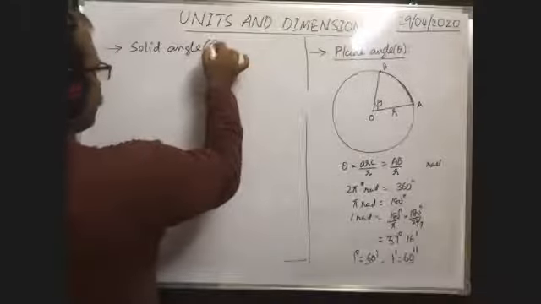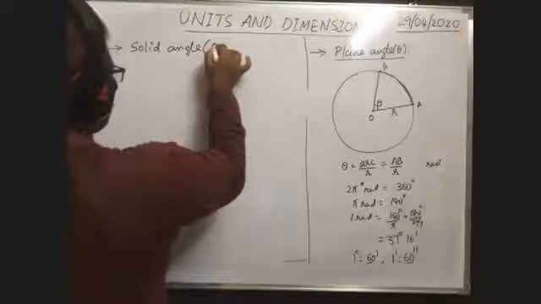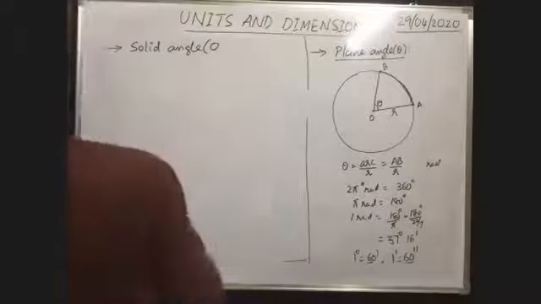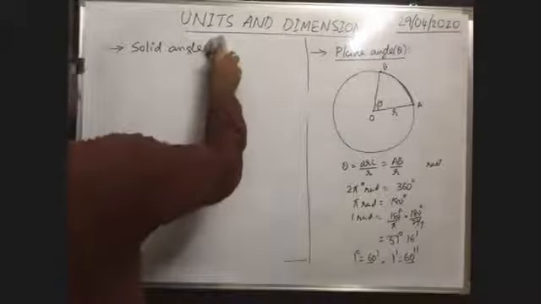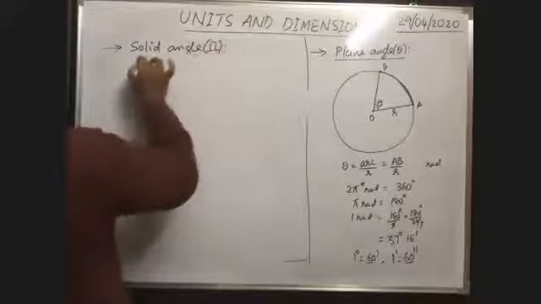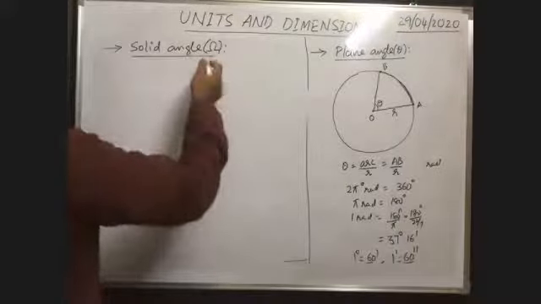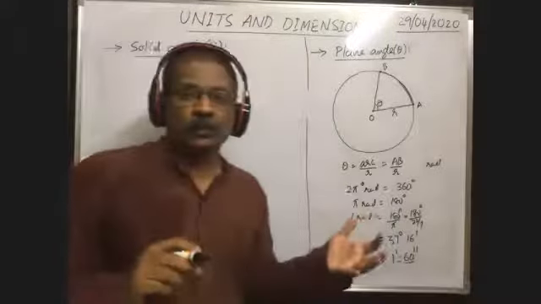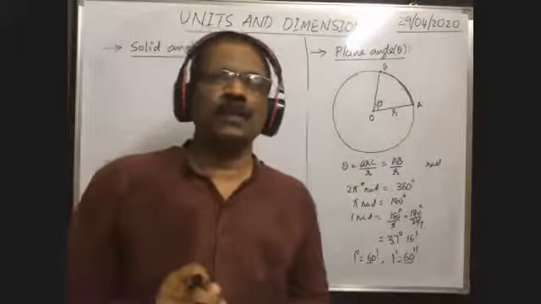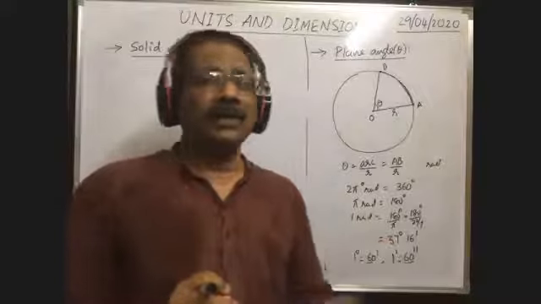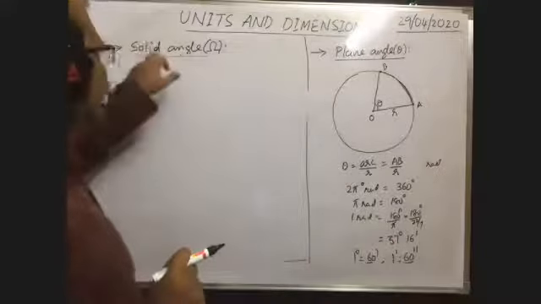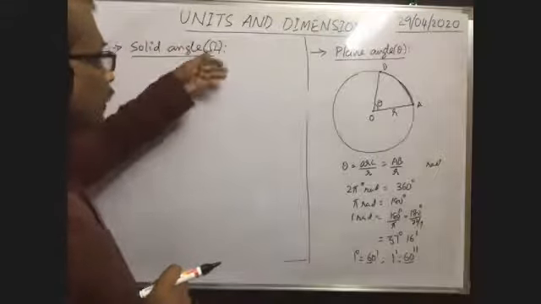Solid angle is represented with the omega symbol. Of course, it is also the symbol of ohm, which we use to measure resistance. But here it is not the ohm symbol, it is the omega symbol. Solid angle is represented with omega.